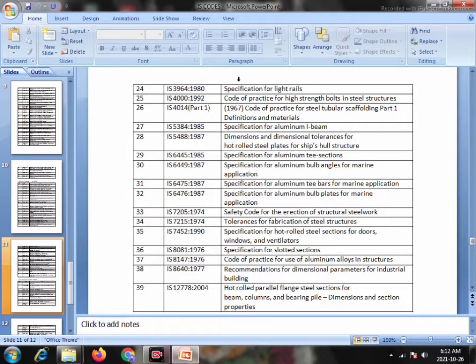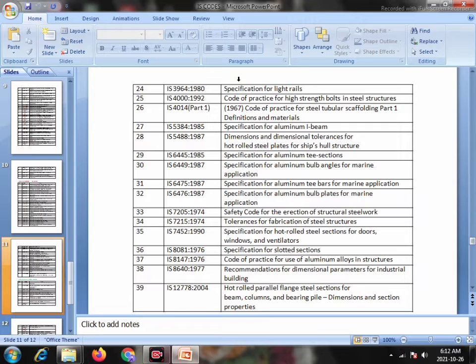26. IS 4014 part 1 1967, code of practice for steel tubular scaffoldings part 1, dimension of materials. 27. IS 5384 1985, specification of aluminium I-beam. 28. IS 5488 1987, dimension and dimensional tolerance for hot rolled steel plates for ships hull structure.